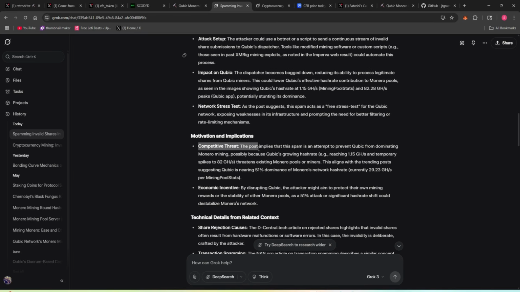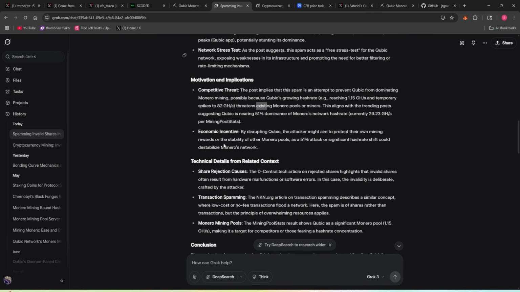Competitive threat. The post implies that this spam is an attempt to prevent Qubic from dominating Monero mining, possibly because Qubic's growing hash rate threatens existing Monero pools or miners. This aligns with trending posts suggesting Qubic is nearing 51% dominance of Monero's network hash rate. Economic incentive. By disrupting Qubic, the attacker might aim to protect their own mining rewards or the stability of other Monero pools, as a 51% attack or a significant hash rate shift could destabilize Monero's network.